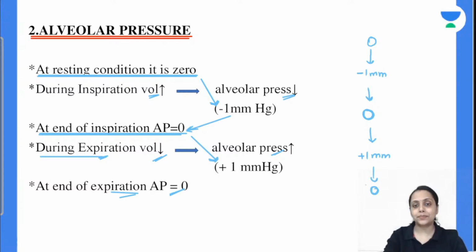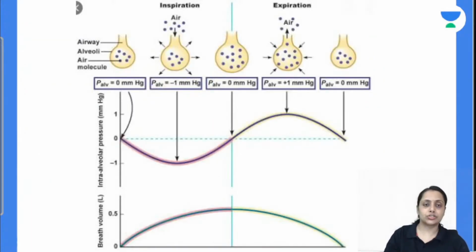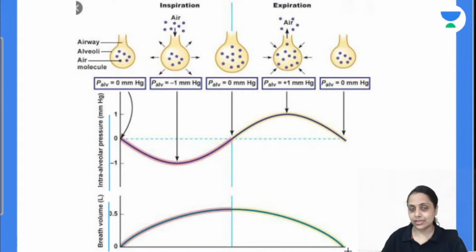Is this clear? Moving further to this diagram, this is the first curve which is showing intra-alveolar pressure. Second is the breath volume. During inspiration volume increases, during expiration volume decreases. ठीक है, अब बात करेंगे प्रेशर की. तो during inspiration क्या होगा? Volume increases, so pressure is going to decrease. So from 0, which is at the normal condition, it decreases to -1 mm of Hg.